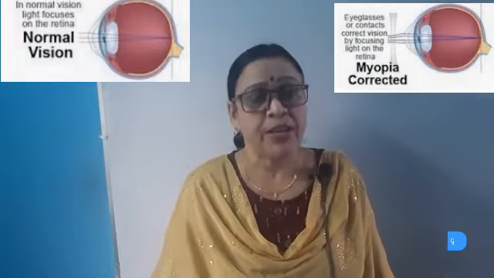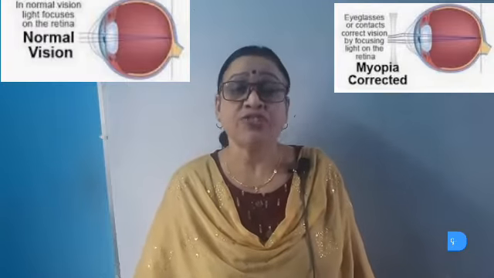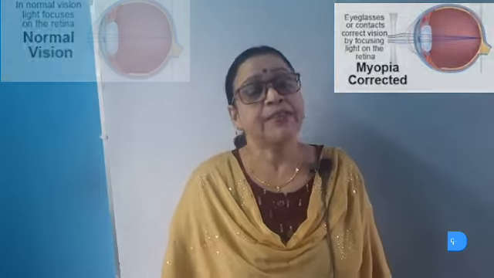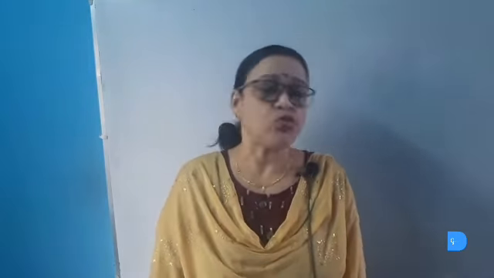Today we are going to study about myopia, or short-sightedness, or nearsightedness. So what is myopia? Myopia is that defect of vision in a person in which he is not able to see the distant object clearly, but he can see the nearby objects clearly. This can be made clear by giving an example: in a school, when the backbenchers cannot see the blackboard clearly, but they can see clearly the copy of the nearby students. This is because they are having myopia.